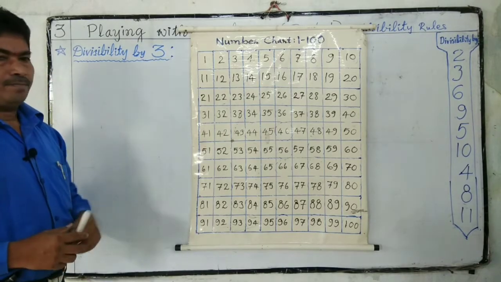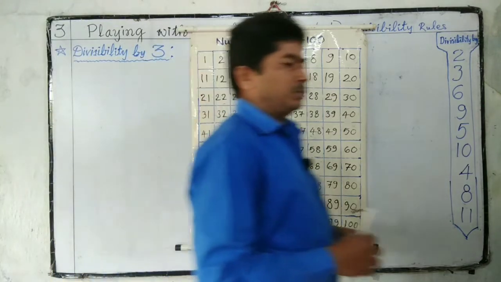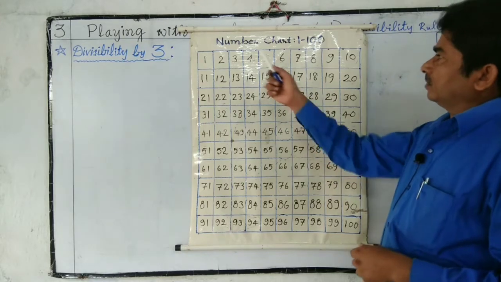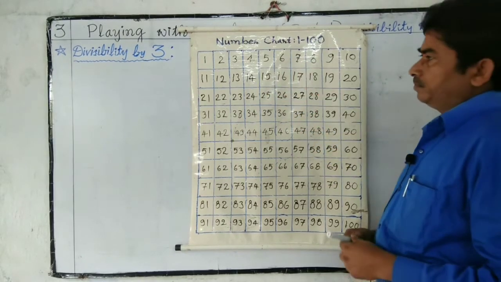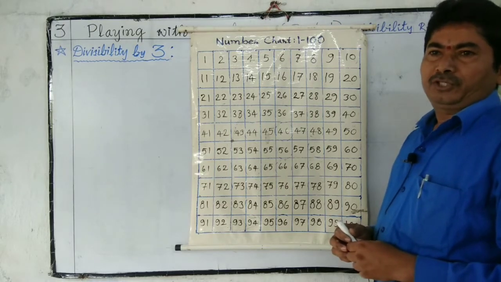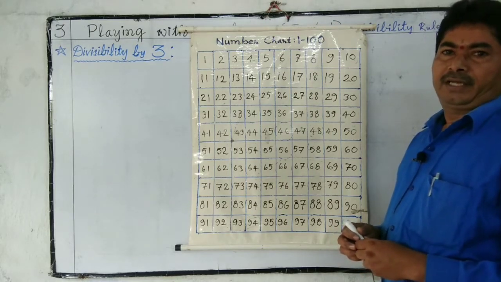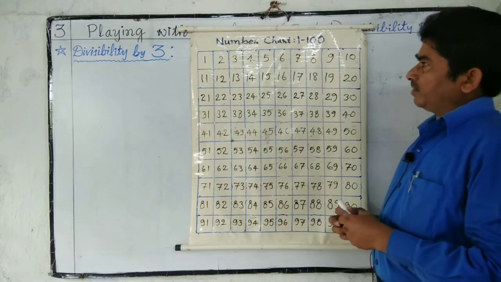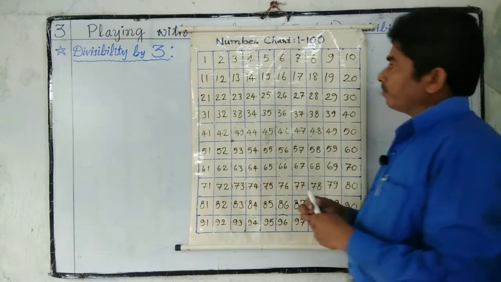Divisibility by 3. To understand this divisibility by 3, we have to observe this number chart. We know multiples of 3 are exactly divisible by 3. That's why we can check these multiples of 3.